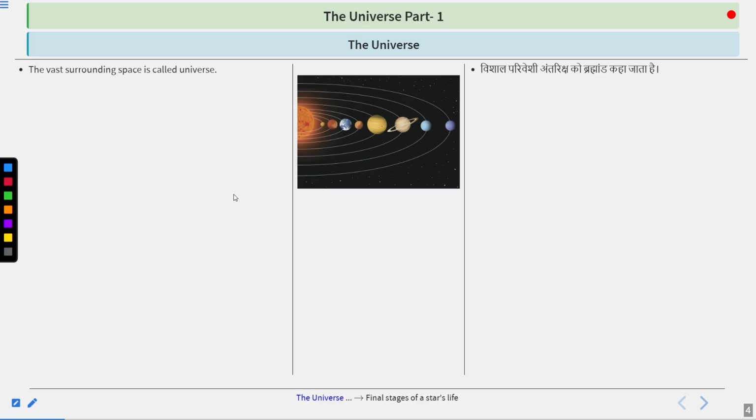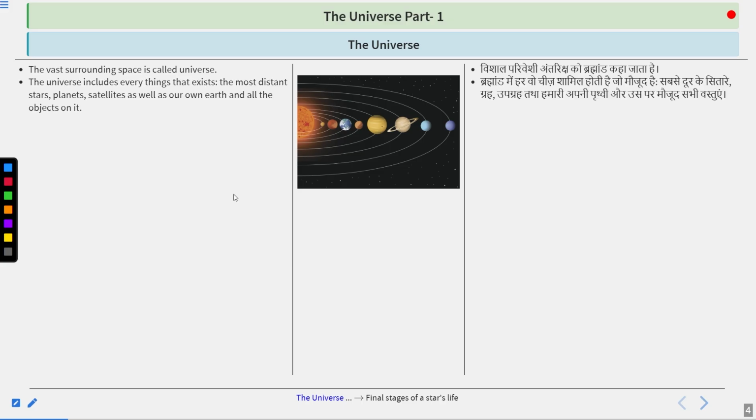So let's have a talk about the universe. First, let us understand what we mean by the universe in reality. The vast surrounding space is called the universe. The universe includes everything that exists in this world, the most distant stars, planets, satellites, as well as our own Earth and all the objects.